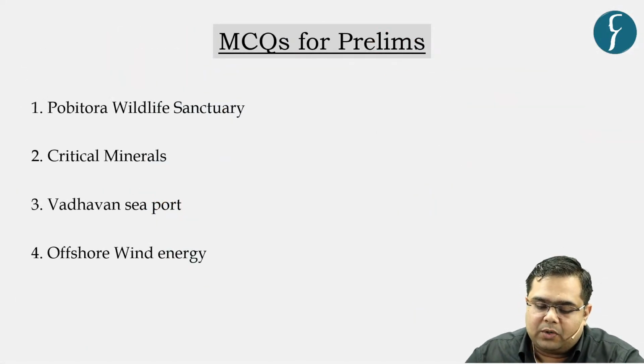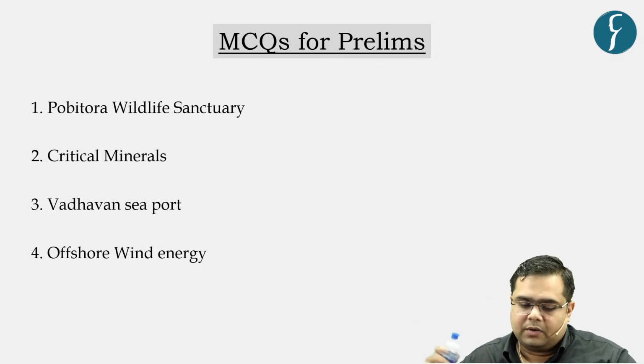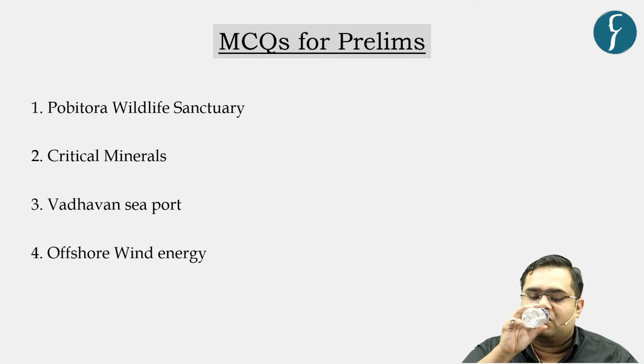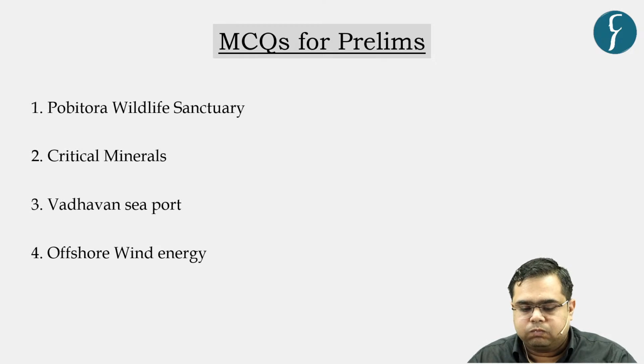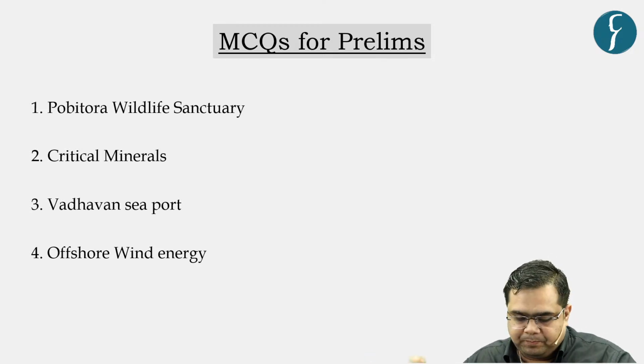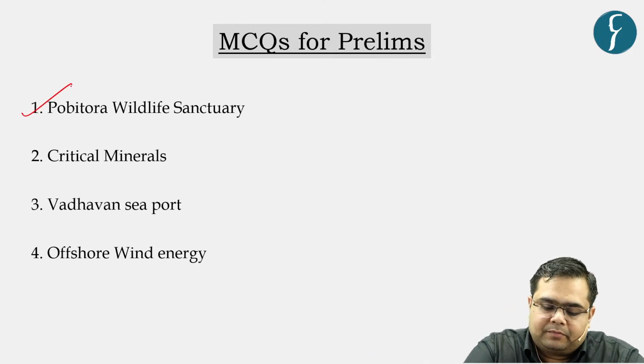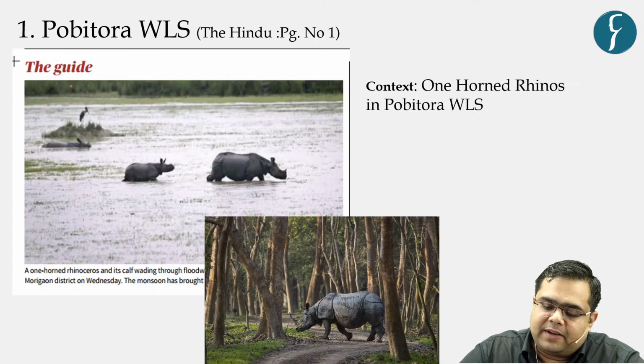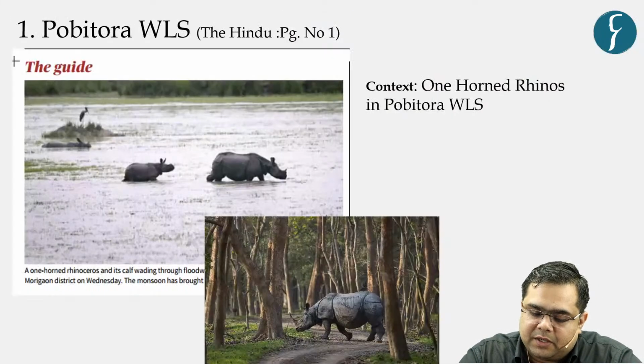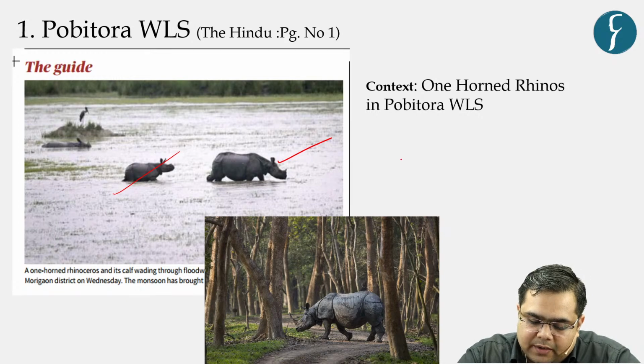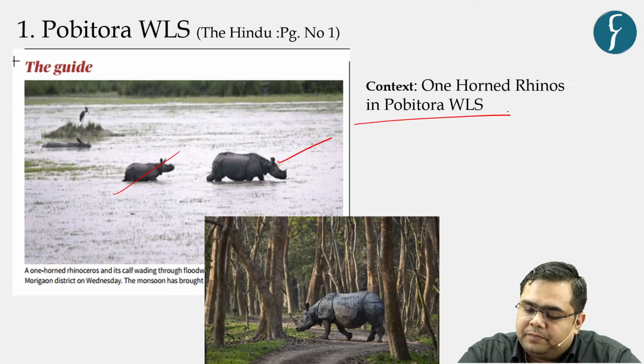With this, we move on to the prelims section for today. The first MCQ that we have taken is in the context of a picture that appeared on the front page of The Hindu, in which a mama rhino is crossing with her calf, right? This picture was taken in Pobitora Wildlife Sanctuary.